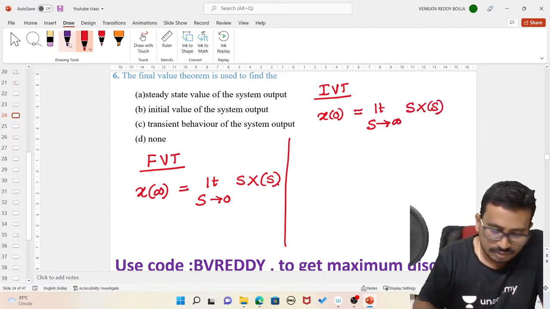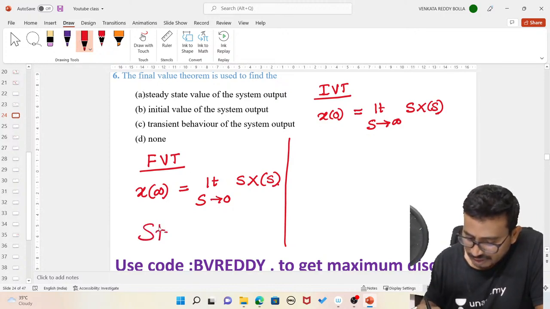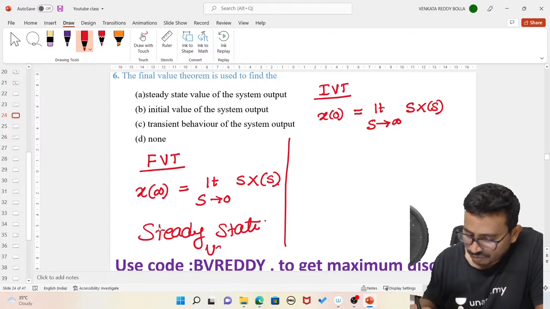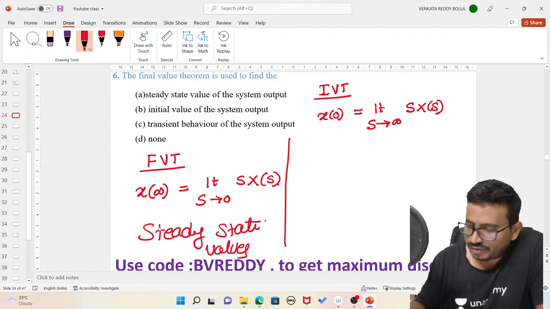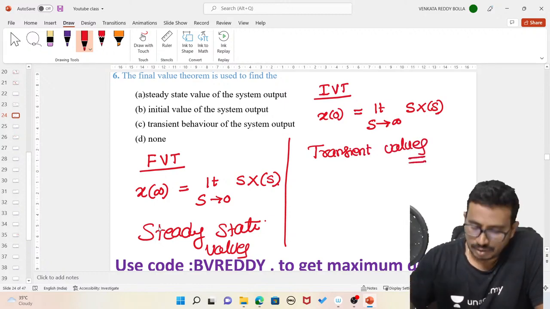So the final value theorem is used to find the steady state values, and the initial value theorem we use generally to find the initial values, or we can say transient values. Right? So option A.